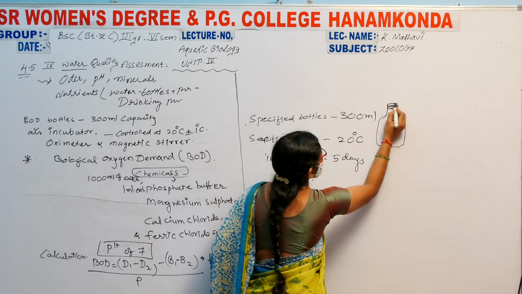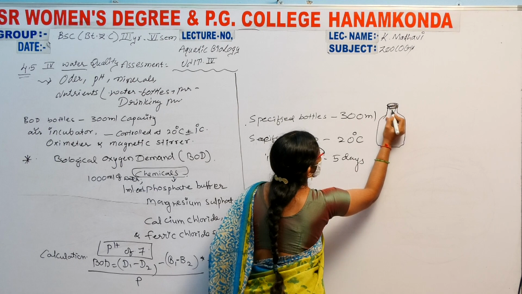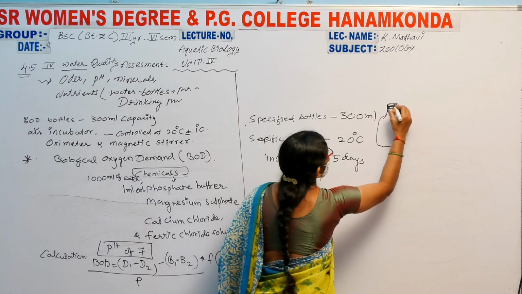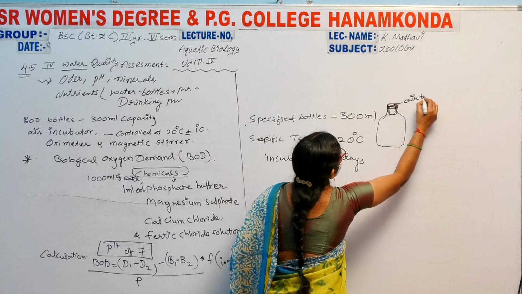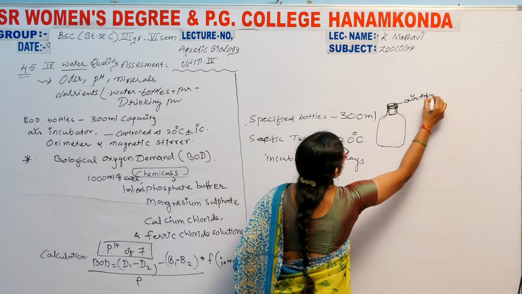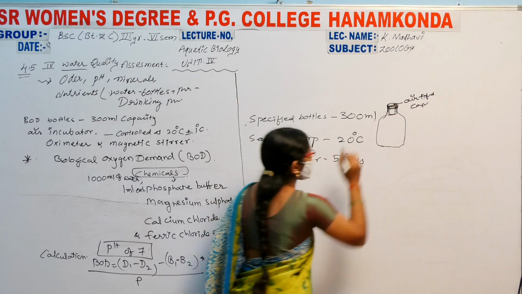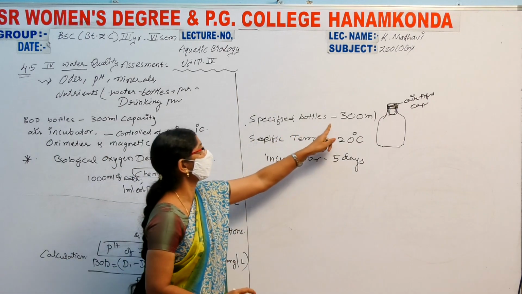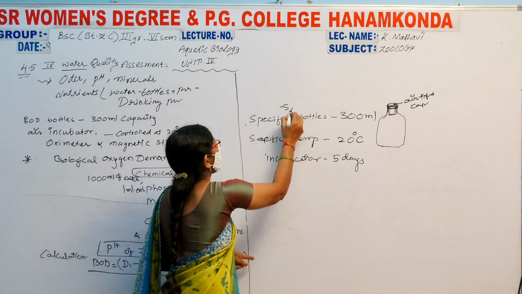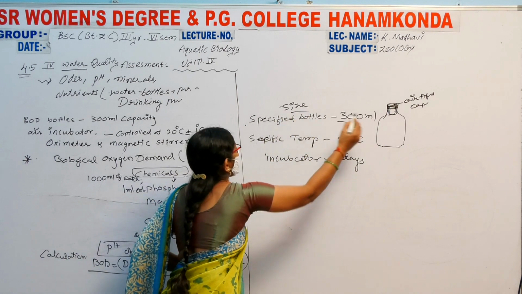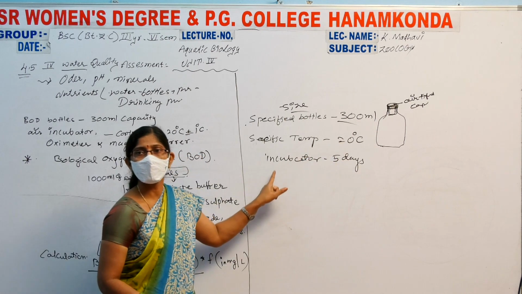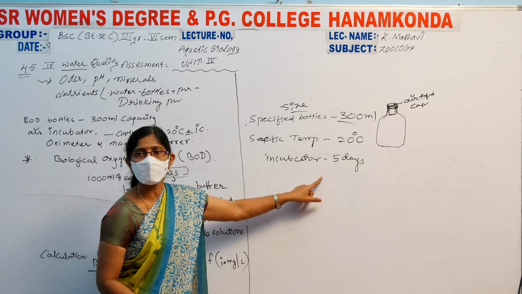Airtight. Here we complete capping with this, then a cork. Airtight cap bottles which are containing the specified size bottles. Those are up to 300 ml, specific temperature 20 degrees Celsius, and they are incubated for how much time, ma'am?